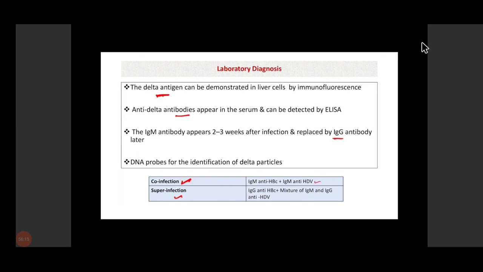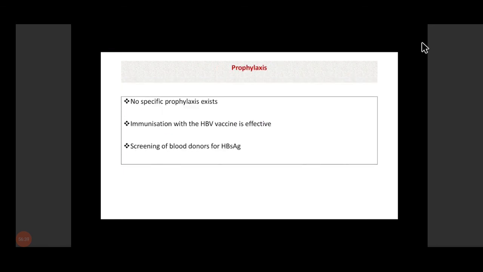In super-infection, since they occur mainly in carriers, anti-HBc will be of IgG type, but for anti-HDV there will be a mixture of IgM and IgG. So with the help of viral markers, we can differentiate whether the infection is co-infection or super-infection.